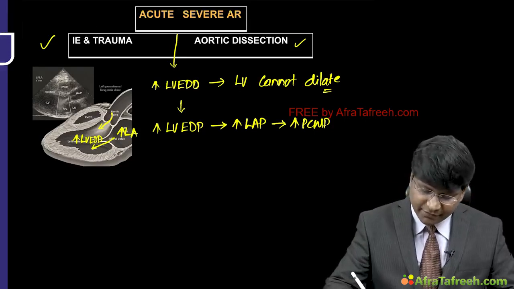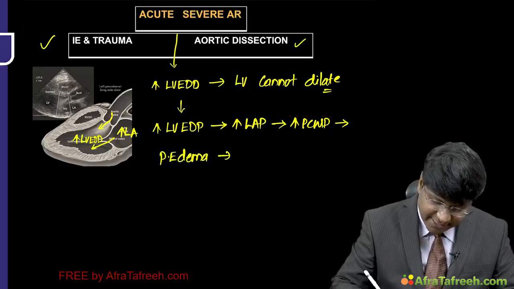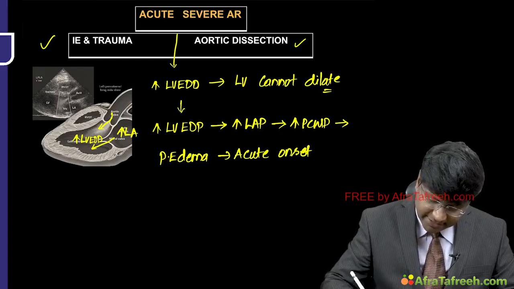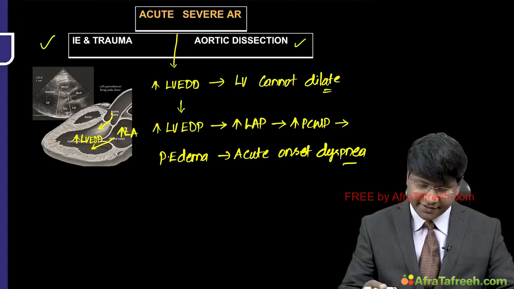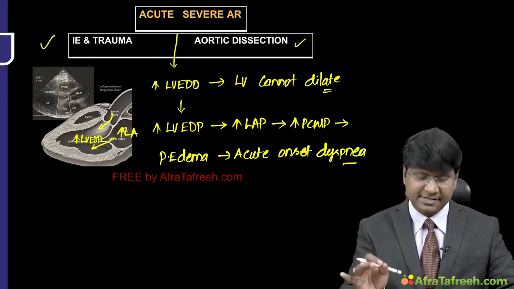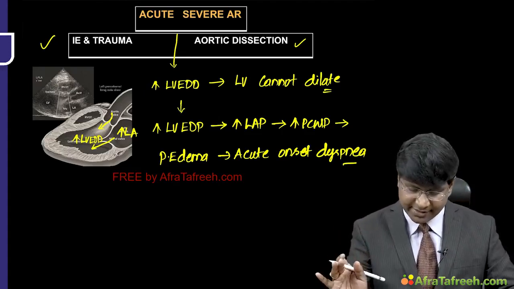That will result in pulmonary edema, and that can make the individual develop acute onset dyspnea. Okay, so these are the features of acute severe aortic regurgitation, which can happen secondary to infective endocarditis, trauma, and as well as aortic dissection.